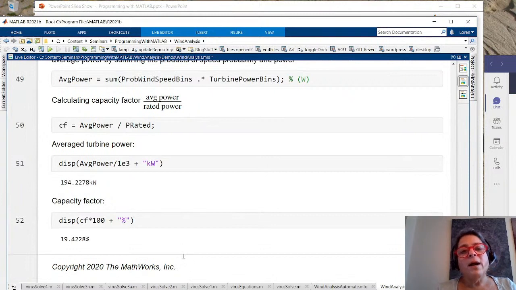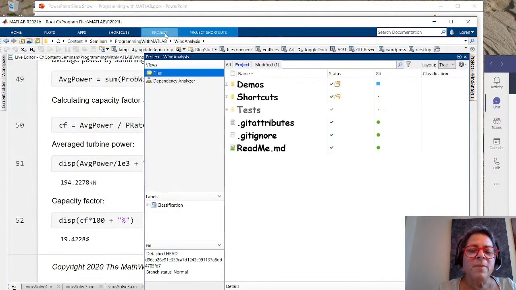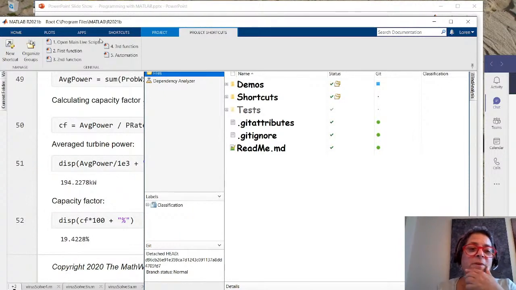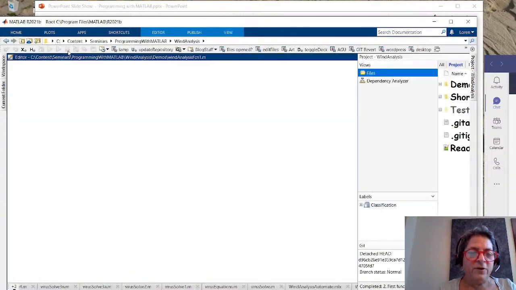So what I need to do is think about, well, how do I want to do this? And so what I'm going to do is show you what I did. I've got a project that I'm running here, and projects have a bunch of different possibilities, and they let you make shortcuts. So I've got shortcuts for some of the functions that I did. I created a function where I basically stripped most of the code from the live script, and I turned it into a function.